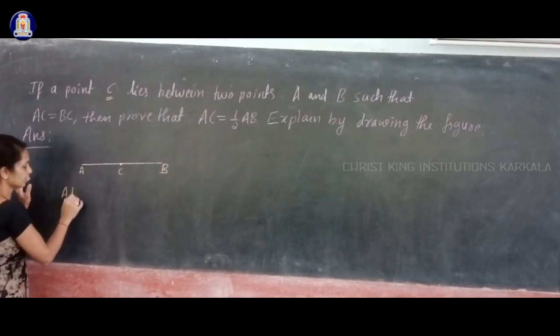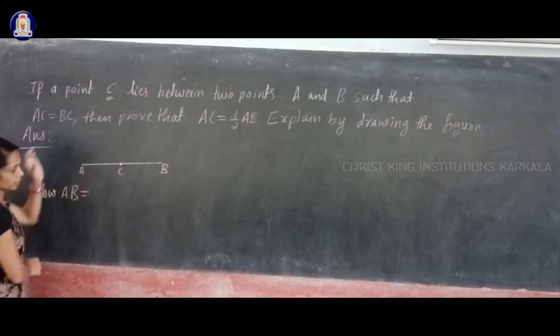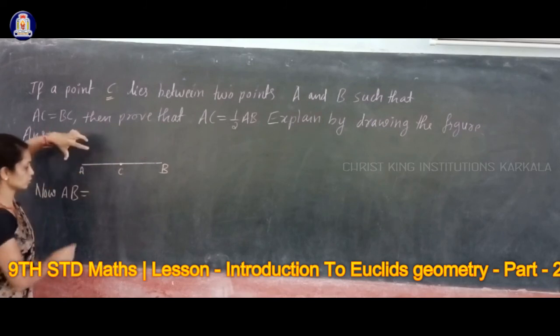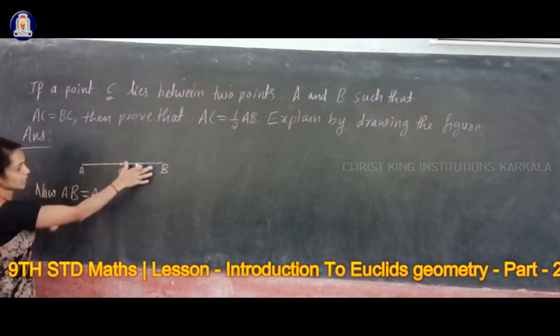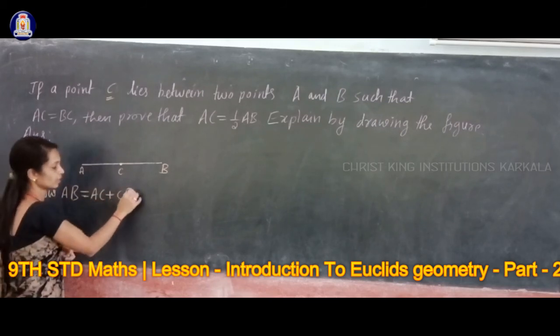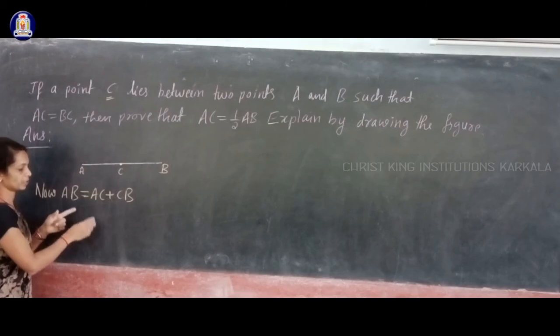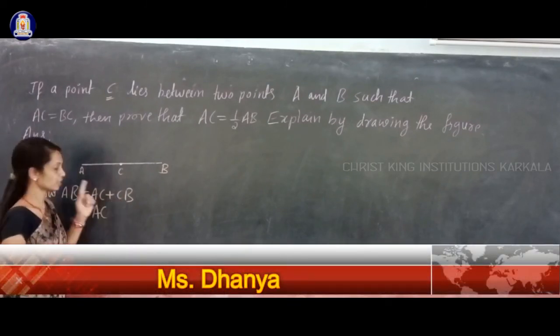I will start with AB. Now in AB you have two line segments, right, AC and CB. So AB is the sum of the two line segments AC and CB. So AB is AC plus CB. But what is CB? CB you can write as BC also.